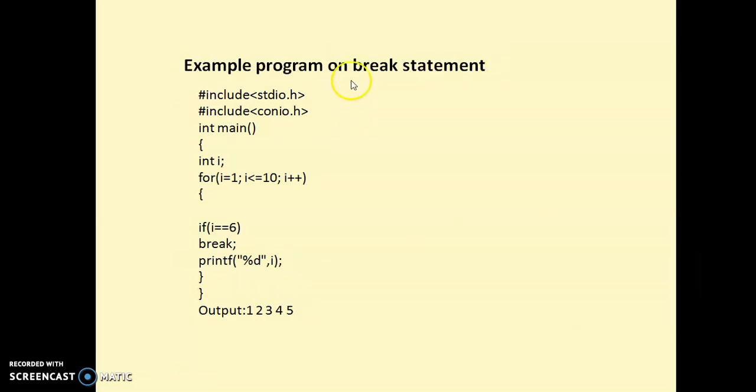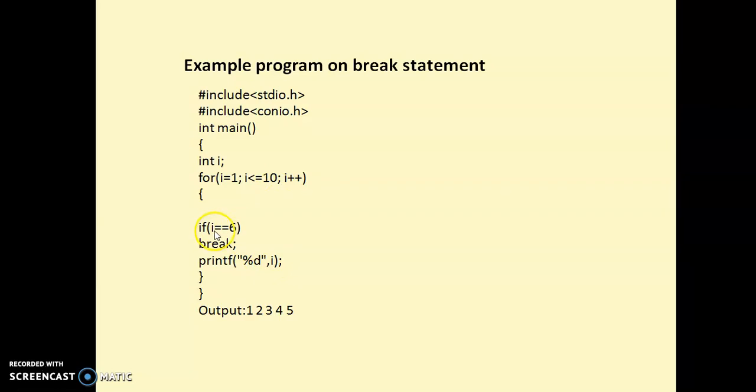Here is an example program on the break statement. This program should display the first 10 natural numbers from 1 to 10. But if you see the output, it is somewhat different. We are able to display only the first 5 numbers. After that we are unable to display, because a break is used. Suppose you forget about this if condition and break; then the printf statement in the for loop will display numbers 1 to 10.